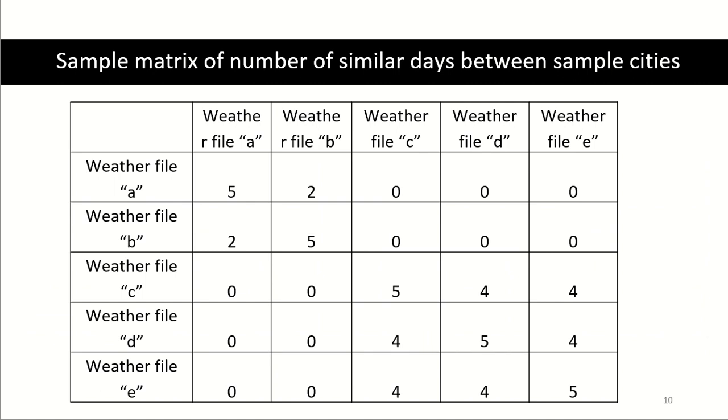This is a sample of similarity matrix generated. Each entry represents number of similar days between two cities. You can see it is a diagonally symmetric matrix.